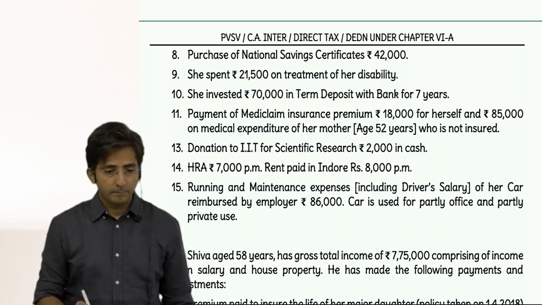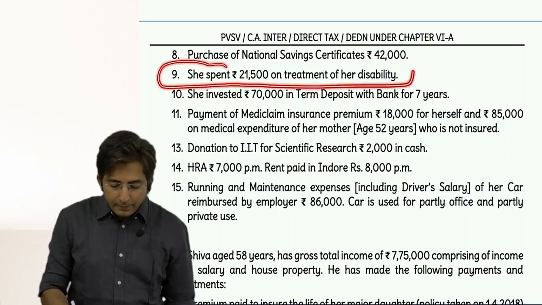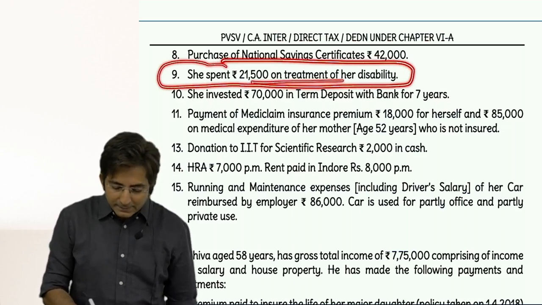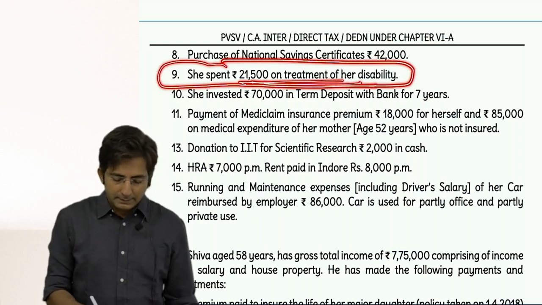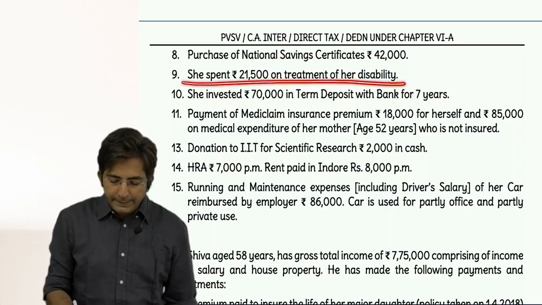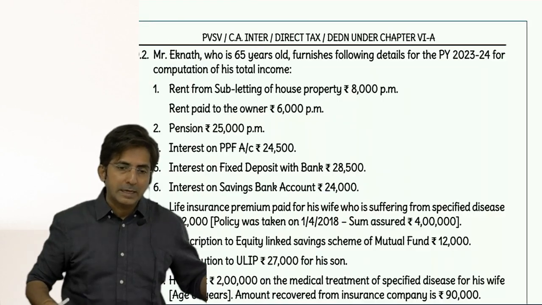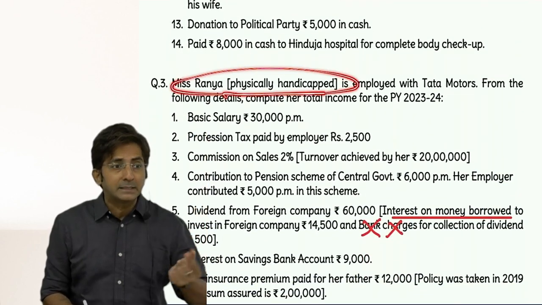If this point was not given, then too we will give it. That's what I was telling Rania: even if you don't spend this 21,500, you will get the deduction. See, this point was not needed for 80U. We made up our mind in the first line itself. The moment I read that Rania is handicapped, that's it.